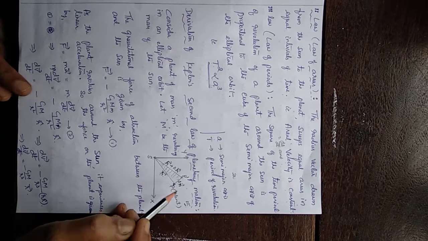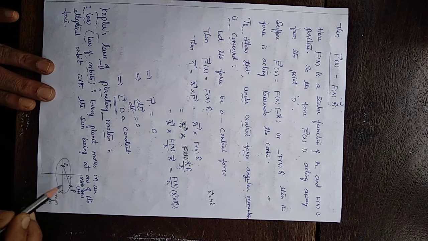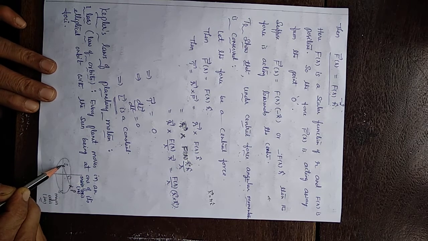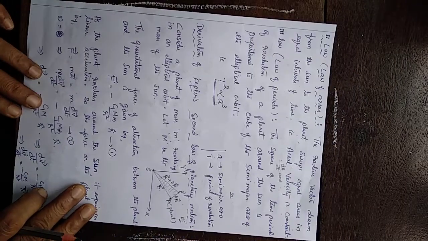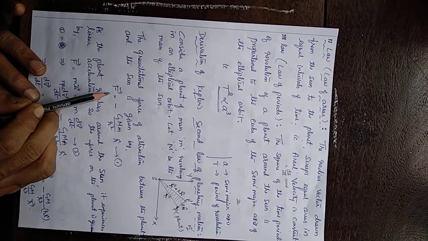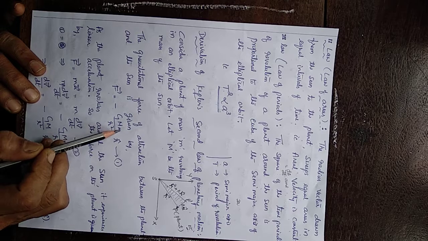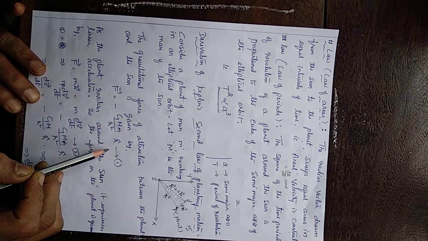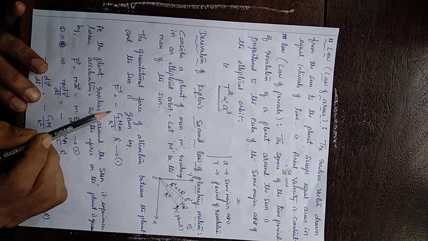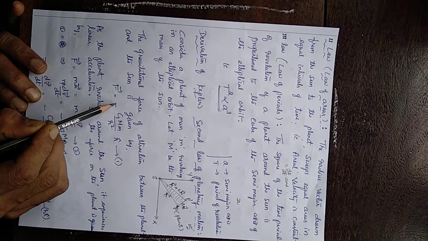The force of attraction between the planet and the sun is the gravitational force, from Newton's universal law of gravitation: F equals minus GMm by r square r cap. It is a central force acting towards the center, hence the minus sign.